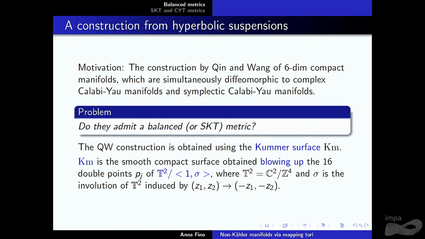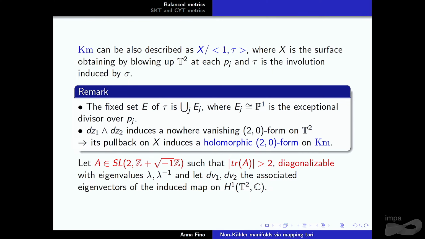So let's start with the Kummer surface. Let's review the construction. We know that the Kummer surface is a smooth, compact surface that you obtain by blowing up the singular points that you get from the complex 2-torus, taking the quotient by the natural involution that sends (zeta 1, zeta 2) to (minus zeta 1, minus zeta 2). You can describe it also in another, equivalent way: you take the blow-up at any point, and then take the quotient by the involution; it will be the same.